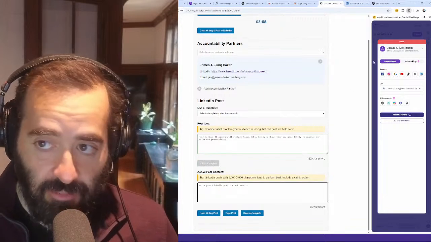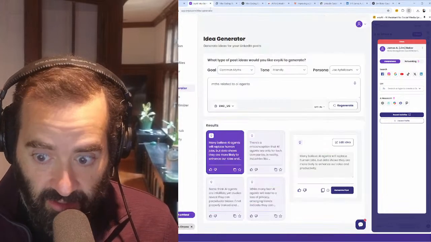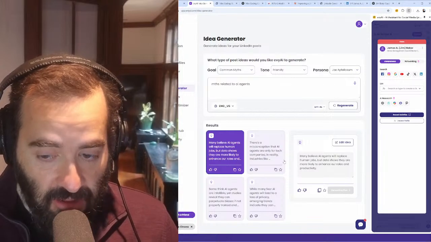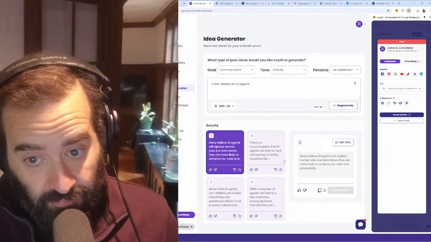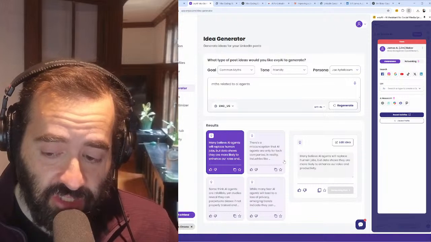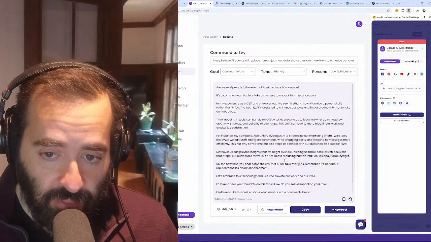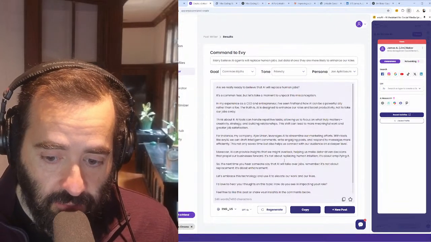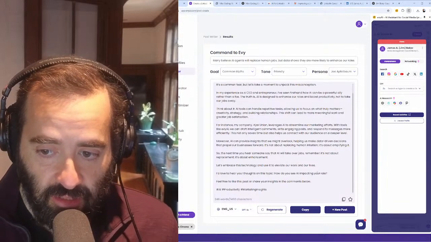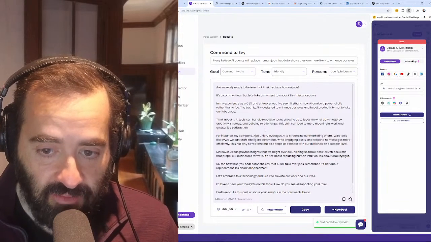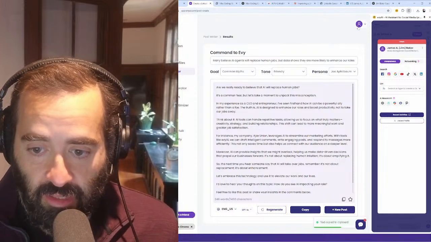So how am I going to write my post content? Well, I'm going to go back into Evie AI, and I'm going to hit Generate Post. And Evie AI will go ahead and generate a post with a hook, main points, call to action, and hashtags. So I'm going to press Copy Post. Now I have this post. It's a great post. I like it.